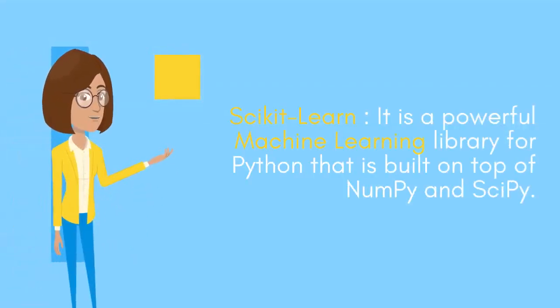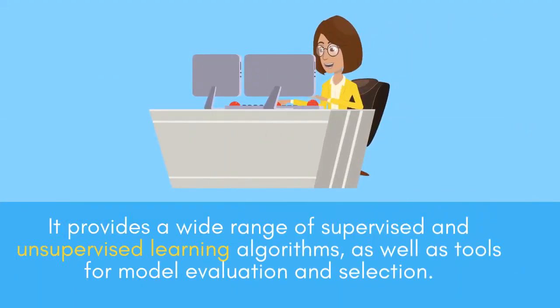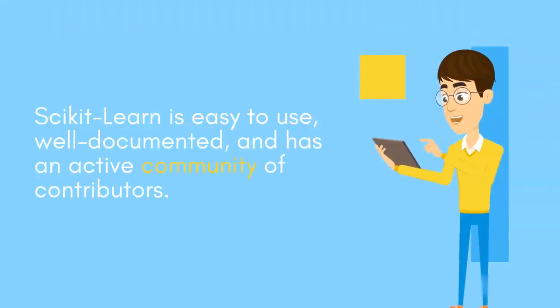Scikit-learn. It is a powerful machine learning library for Python that is built on top of NumPy and SciPy. It provides a wide range of supervised and unsupervised learning algorithms, as well as tools for model evaluation and selection. Scikit-learn is easy to use, well documented, and has an active community of contributors.